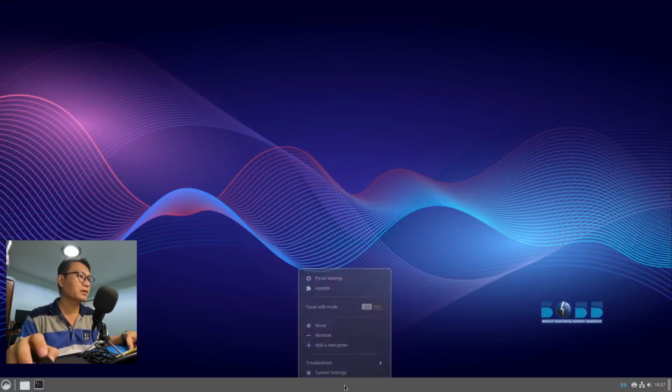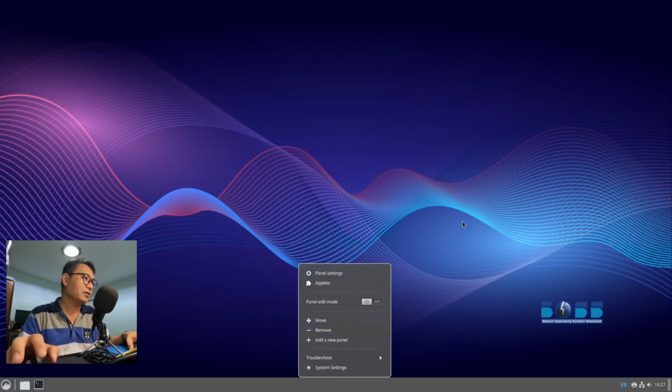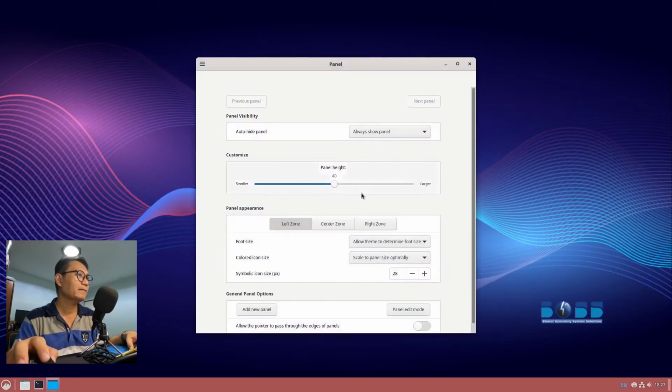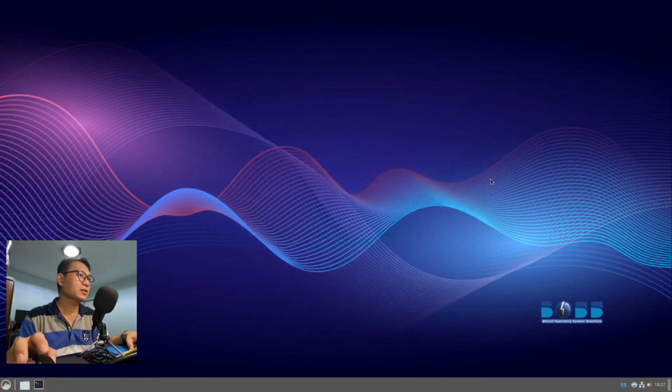Cool, right? So that is their panel. It is movable. Of course, you can turn edit mode on or off. Okay, panel settings. Large, small. I'm just going to stay at 40. Okay, let's close that one.